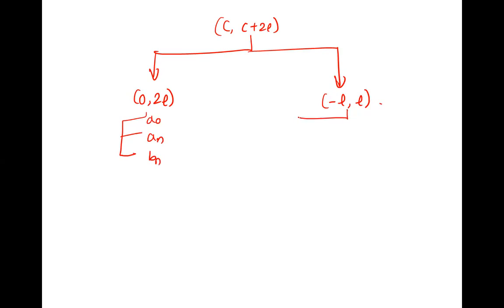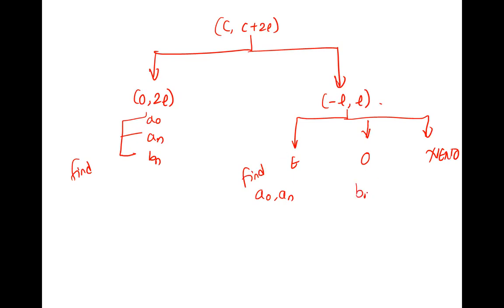But when it is minus L to L, you will first check even, odd, or neither even nor odd. If it is even, you will only find a naught and an. If it is odd, you will only find bn. And if it is neither even nor odd, nothing is 0, so we need to find a naught, an, and bn.